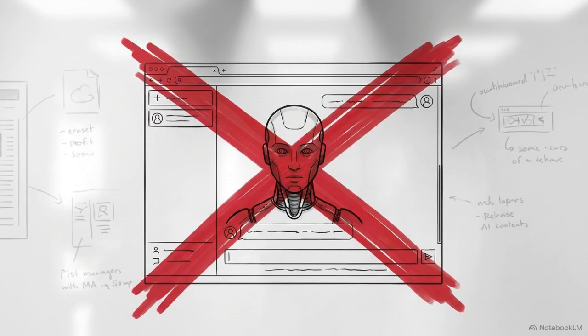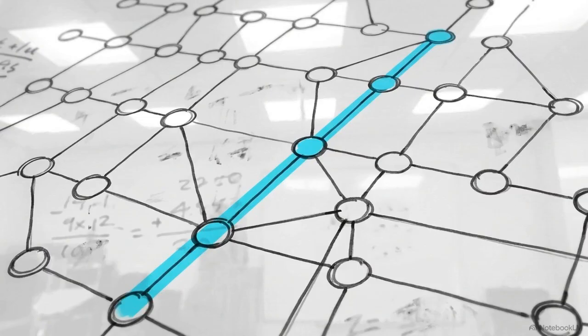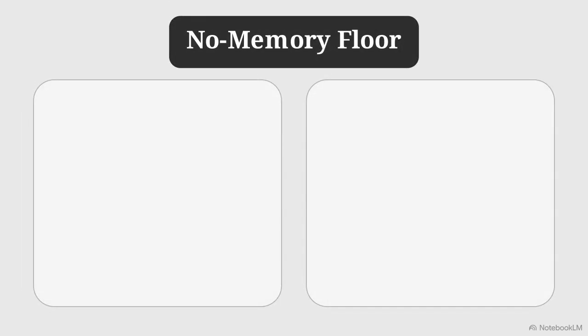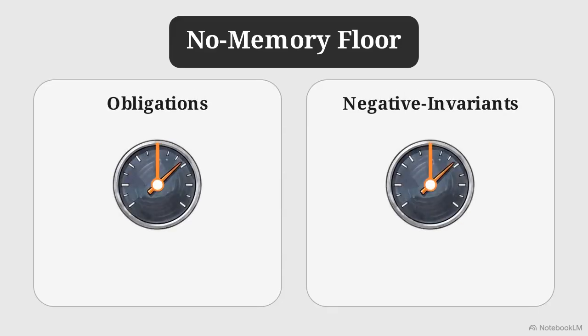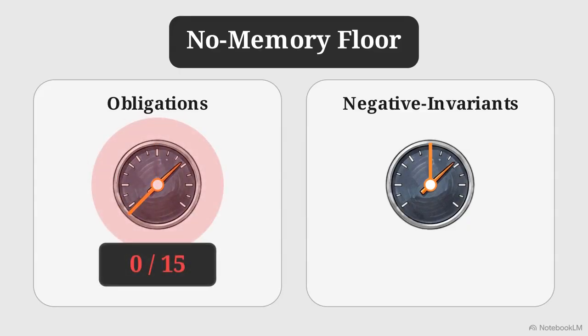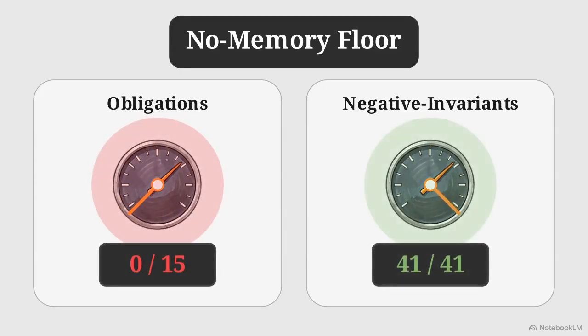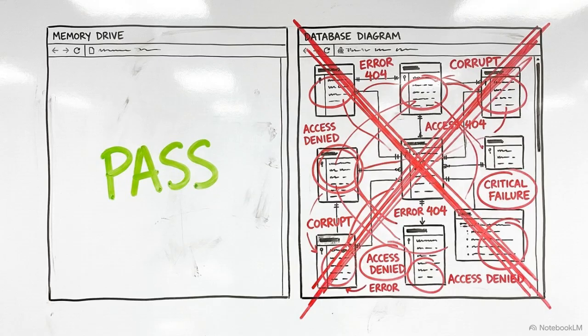The protocol excludes LLMs as judges. Because language model biases can mask systemic governance failures, every check in this protocol is fully deterministic. The evaluation uses a split scorecard: left, obligations; right, negative invariance. A system with 0 memory scores 0 out of 15 on obligations, but a perfect 41 out of 41 on negative invariance, simply because it has no data to leak. A single averaged score would reward this total amnesia.